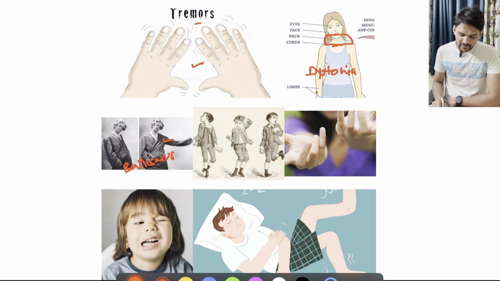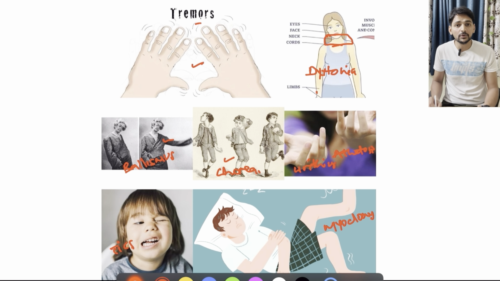These purposeless dance-like movements are called chorea. These slow writhing movements of mainly digits, fingers, we call athetosis. These twitching kind of movements are considered as tics. And these sudden jerks of limbs are considered as myoclonus.